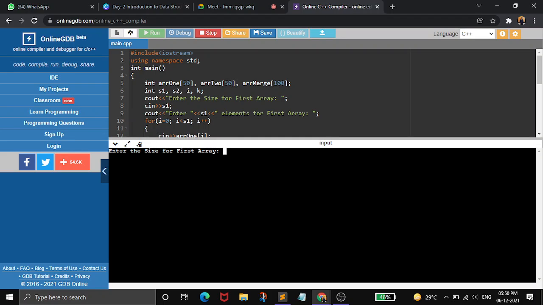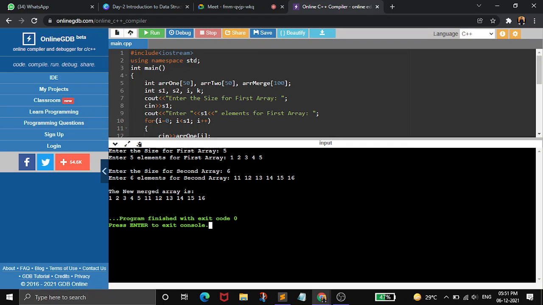So firstly we have to enter the size of the first array, so I'm giving 5. Then the 5 elements for first array, 1 2 3 4 5. Then the size for the second array, so if I want to give the size as 6, then I have to give the elements for the second array, so I'm giving 11 12 13 14 15 16.